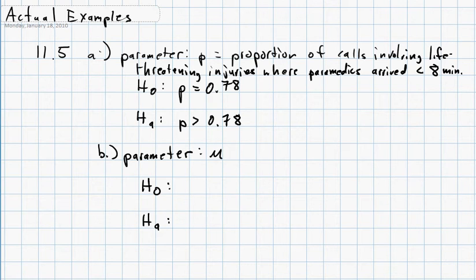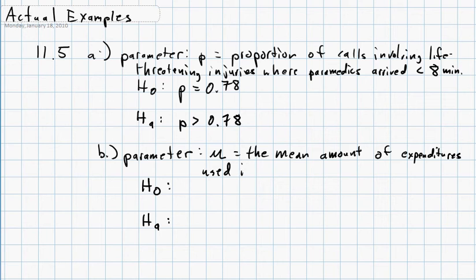So in this case, the parameter is mu, because it's a mean. It's the mean amount of, we'll say, expenditures. I think that's how you spell that. Whoops, not like that. Used in restaurants.